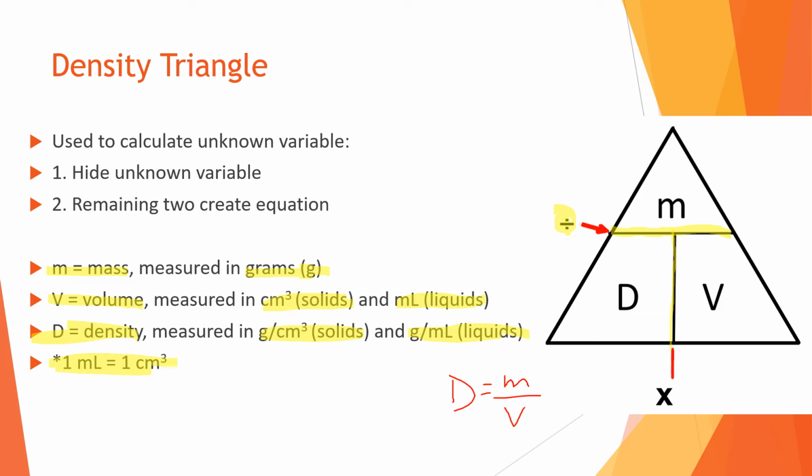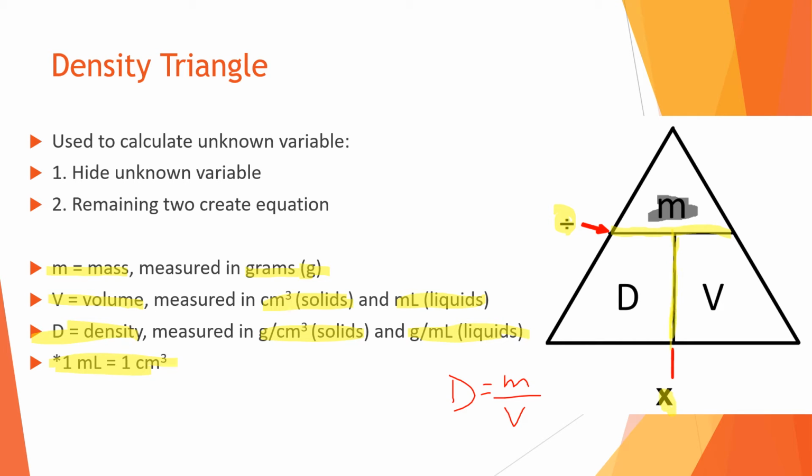So if we wanted to figure out the unknown variable being m, so if m, mass, is what we were trying to figure out, then you would hide the m, and then what are you left with? It's the d and the v, but the d and the v are side by side. Okay, so that's to indicate multiplication.